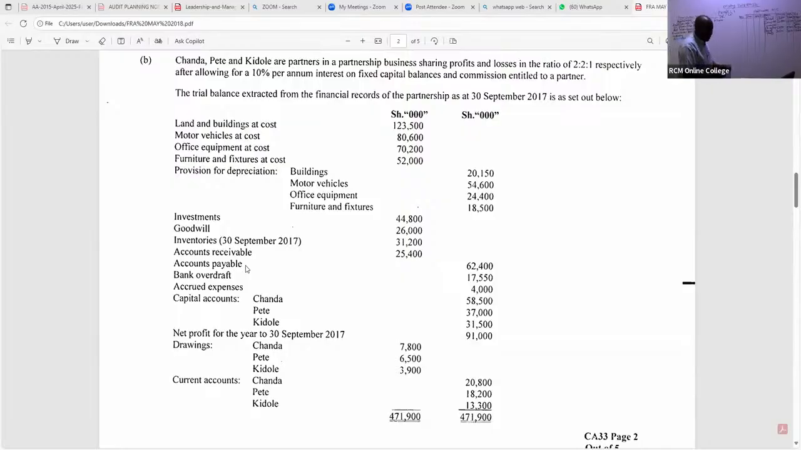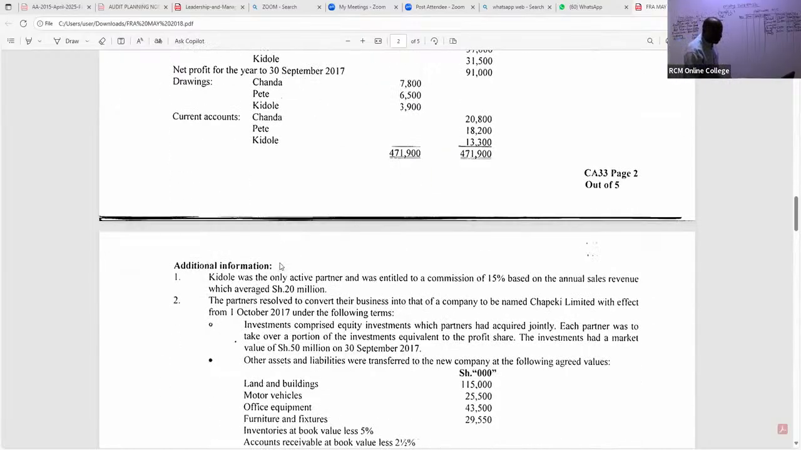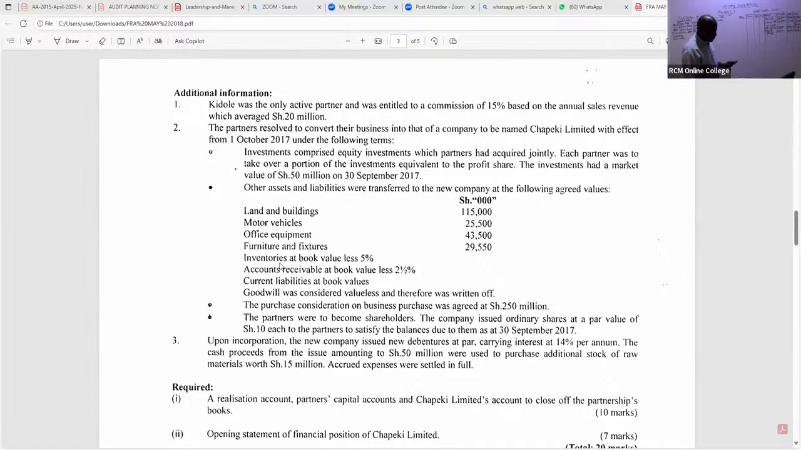And of course, they have told us here. Please listen. First of all, listen. They have told us somewhere here that current liabilities, you can see here, were taken at book values. Even if they never told us, that is the rule.